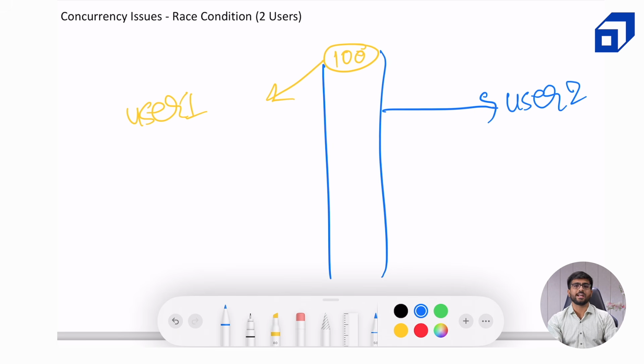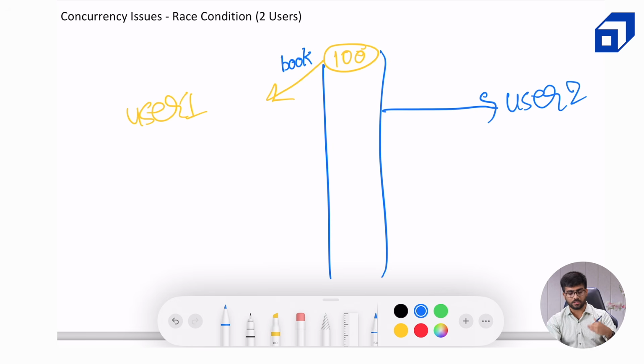Okay. User 2 reads it at some different time after user 1 reads it. But since user 1 has still not completed the booking, for example, the user has clicked on the book button right now. Okay, at this timestamp, the user clicked on the book button. But still the commit corresponding to that book button click has not happened. We have not yet decremented from the inventory table. Both the users are trying to concurrently access it and trying to create a booking order. So we have still not reduced the number of available rooms and committed it to our database.